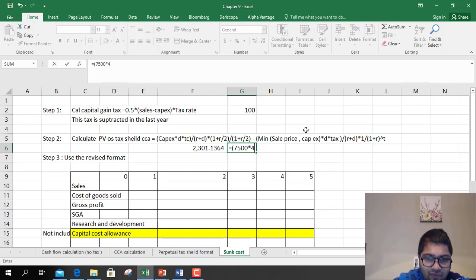D is 45%, and tax is 40%, divided by R plus D. R is 10%, D is 45%.